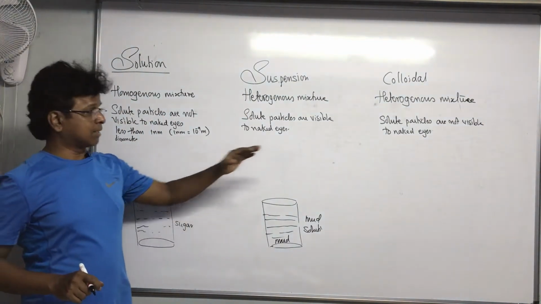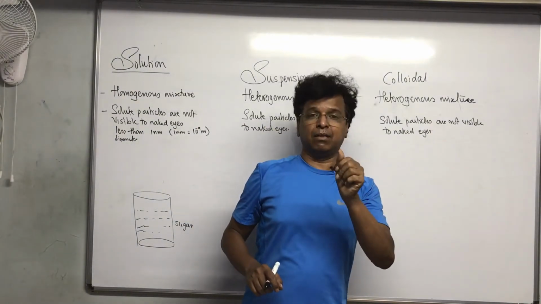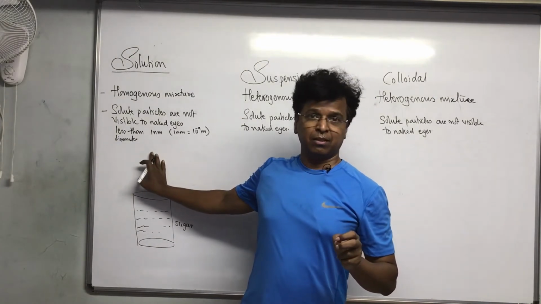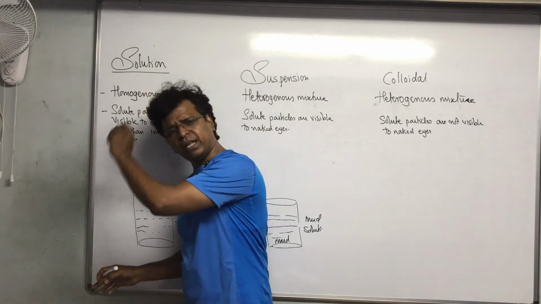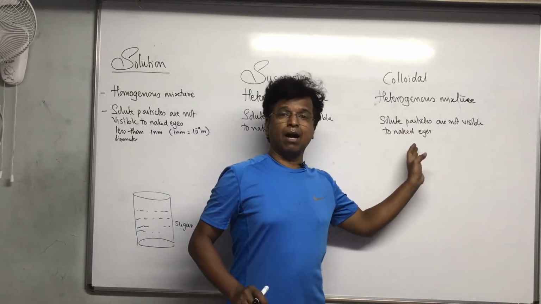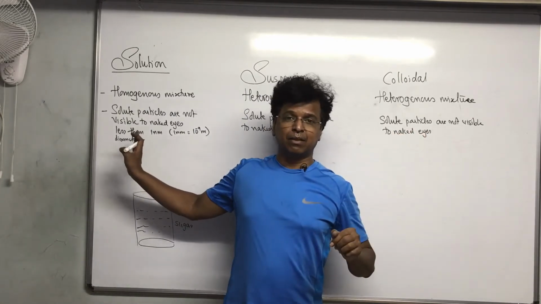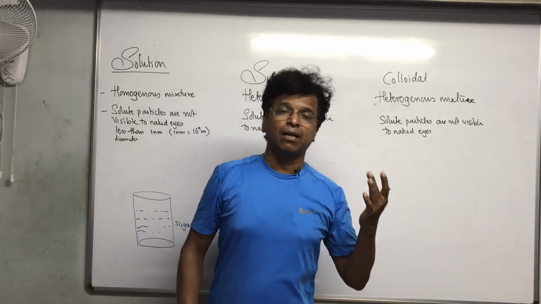No. The size of this particle is slightly bigger than the solute particles of the solution. The solute particles in the solution are very minute. The solute particles in the colloid are slightly bigger than them, but definitely they are not that big that we will be able to see with our eyes.